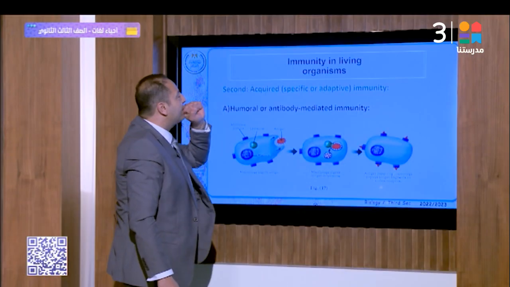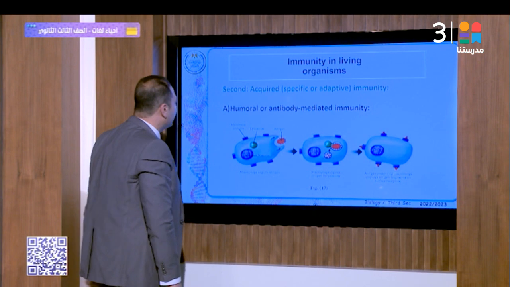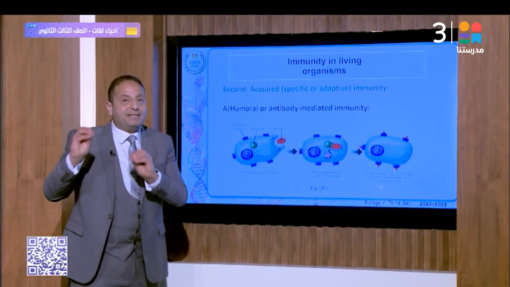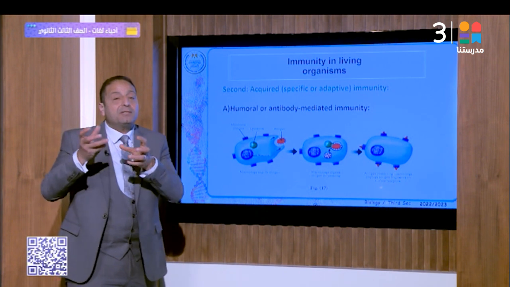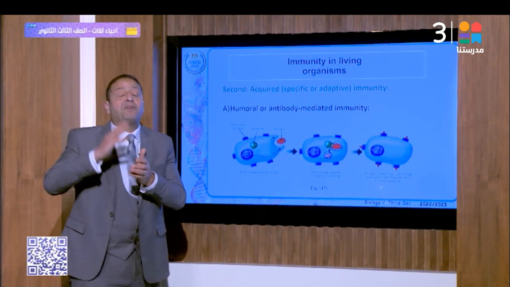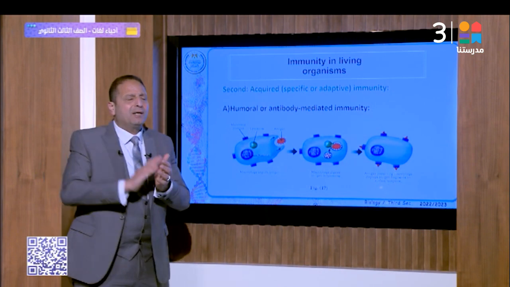Okay, second, acquired specific or adaptive immunity. A, humoral or antibody-mediated immunity. Previously, we defined the humoral immunity. It is the immune response through which the B lymphocytes produce antibodies to prevent the microbe from entering and to fight or resist the pathogen.